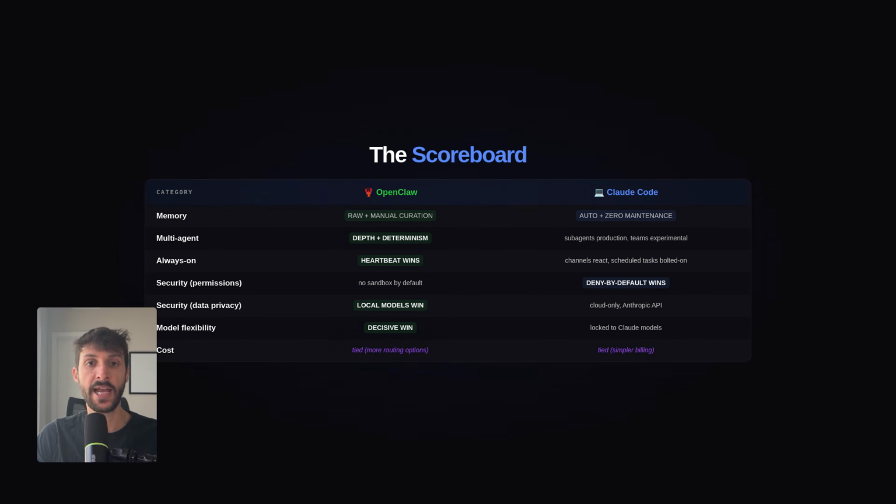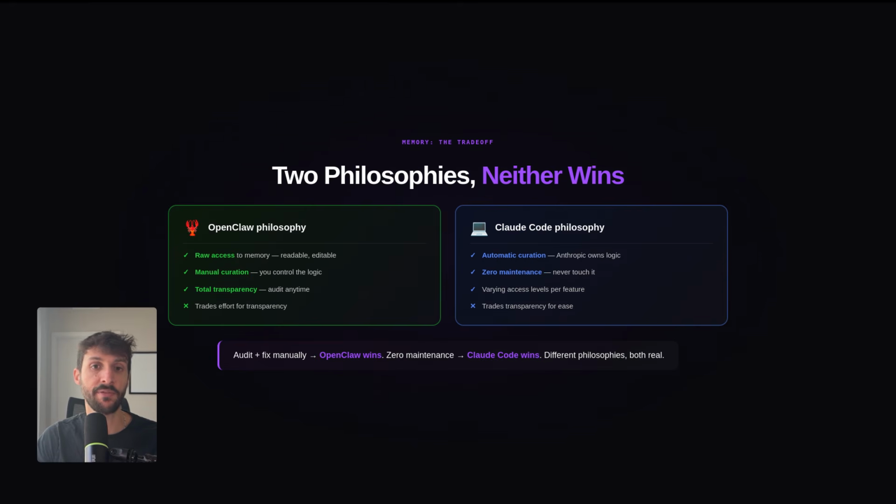So quick recap, security and autonomy. Claude Code wins both permission security and auditability. OpenClaw wins decisively. It's model agnostic with subscription and local options. Claude Code is locked into Claude. Cost is tied. Both have subscription options with cap spend. OpenClaw has more routing flexibility. Claude Code has simpler billing. Memory is tied with different philosophies.